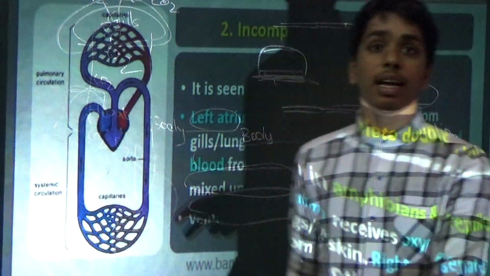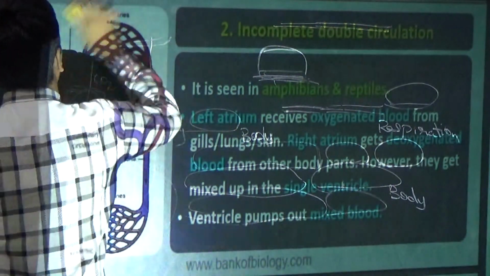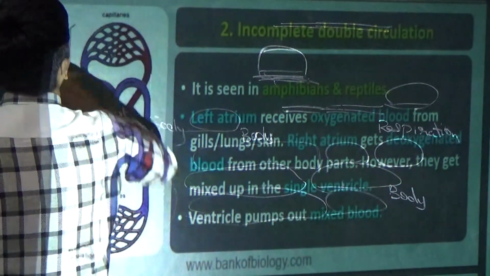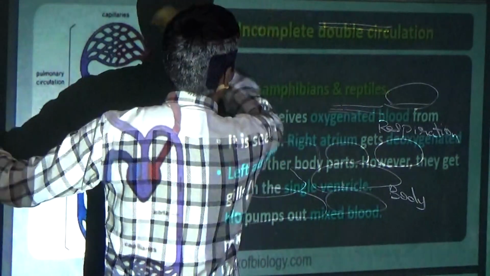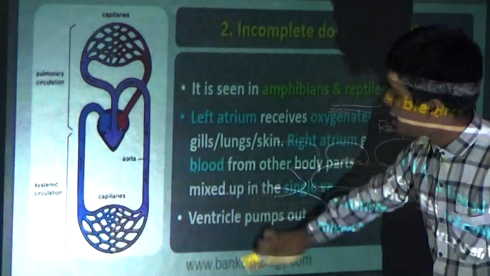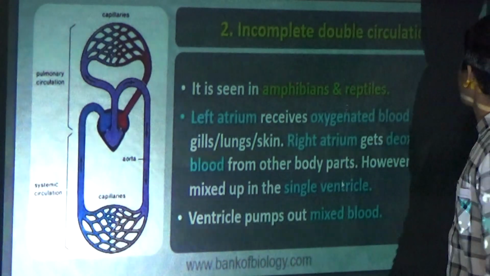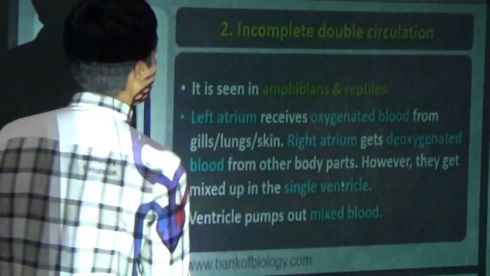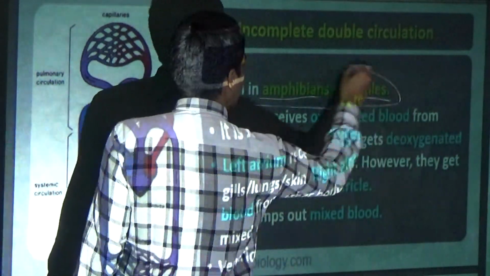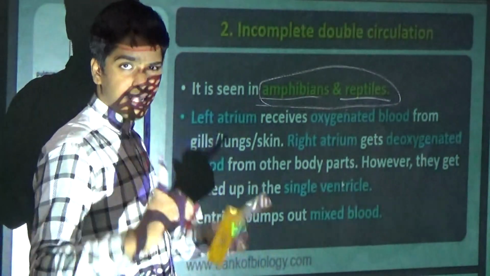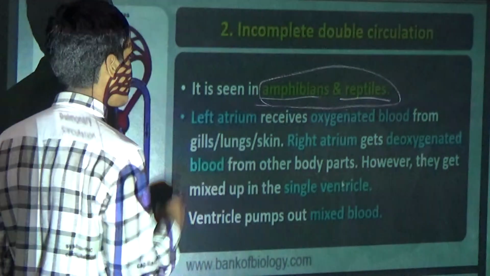Now we will see the second type, that is incomplete double circulation. As I said, it is present in amphibians and reptiles, while single circulation is present only in fishes.